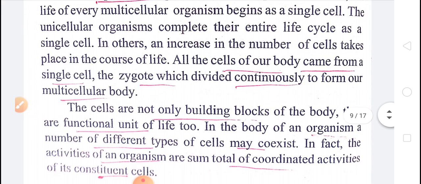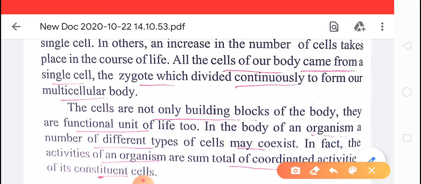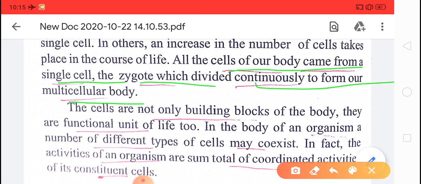Children, as you know, all organisms start their life with a single cell. For example, in humans or in animals also, all the cells of our body come from a single cell, the zygote. First of all, the male and female gametes fuse together and form the zygote. The zygote is a single cell where life starts.